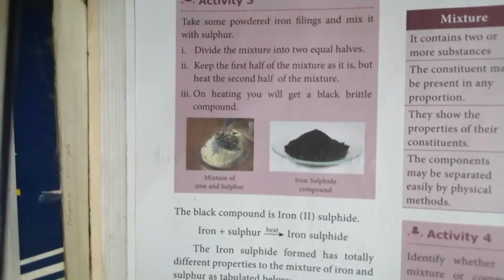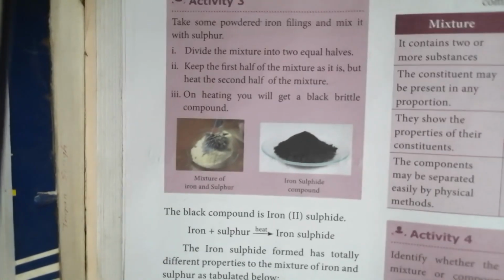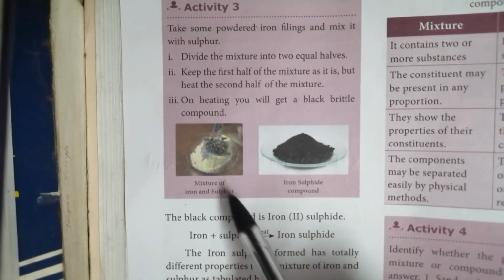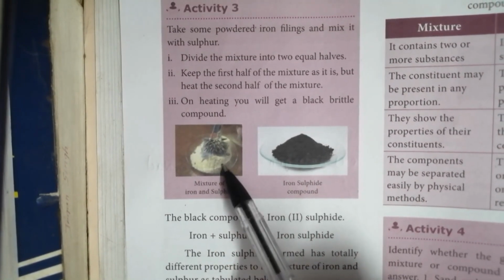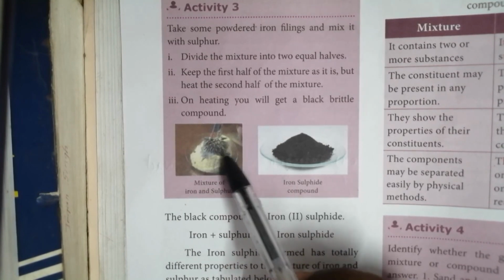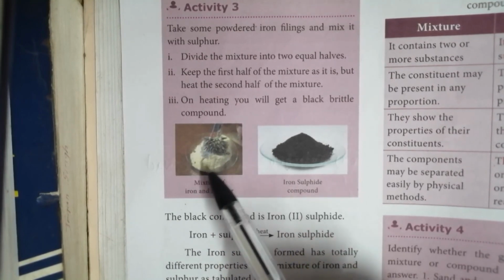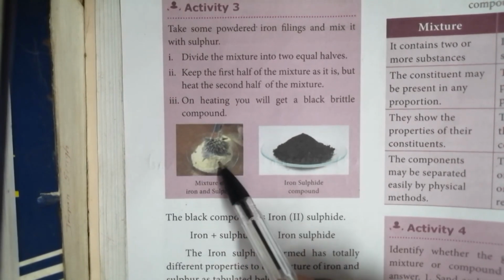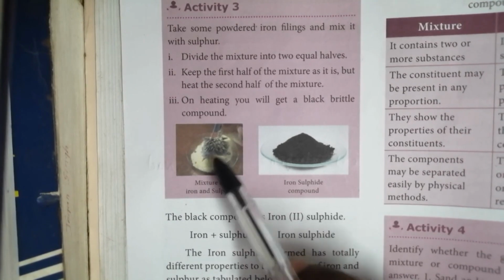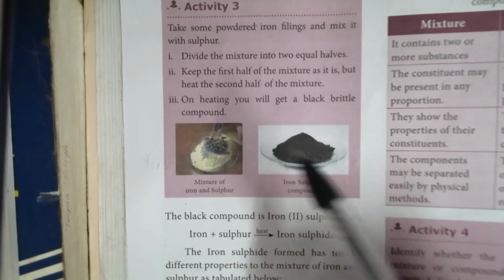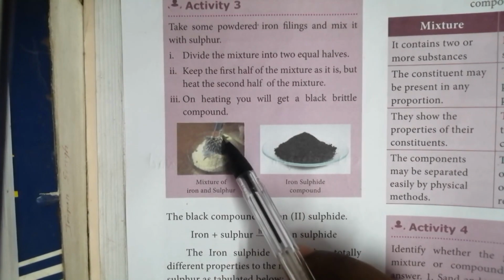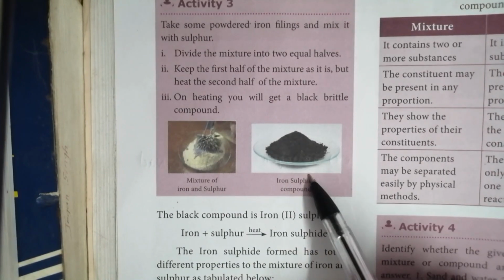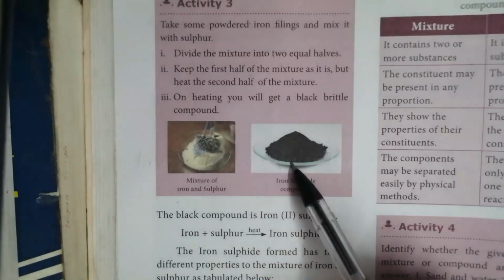Okay. And next we discussed mixtures. One activity is given in your book. See, this is an iron and sulfur mixture. You know, this iron is a black or ash color, and this sulfur is yellow. So when they are mixed together, we can say this is a mixture. But when we heat this mixture, it changes into a black color, that is the iron sulfide compound. Have you understood the difference between mixture and compound?